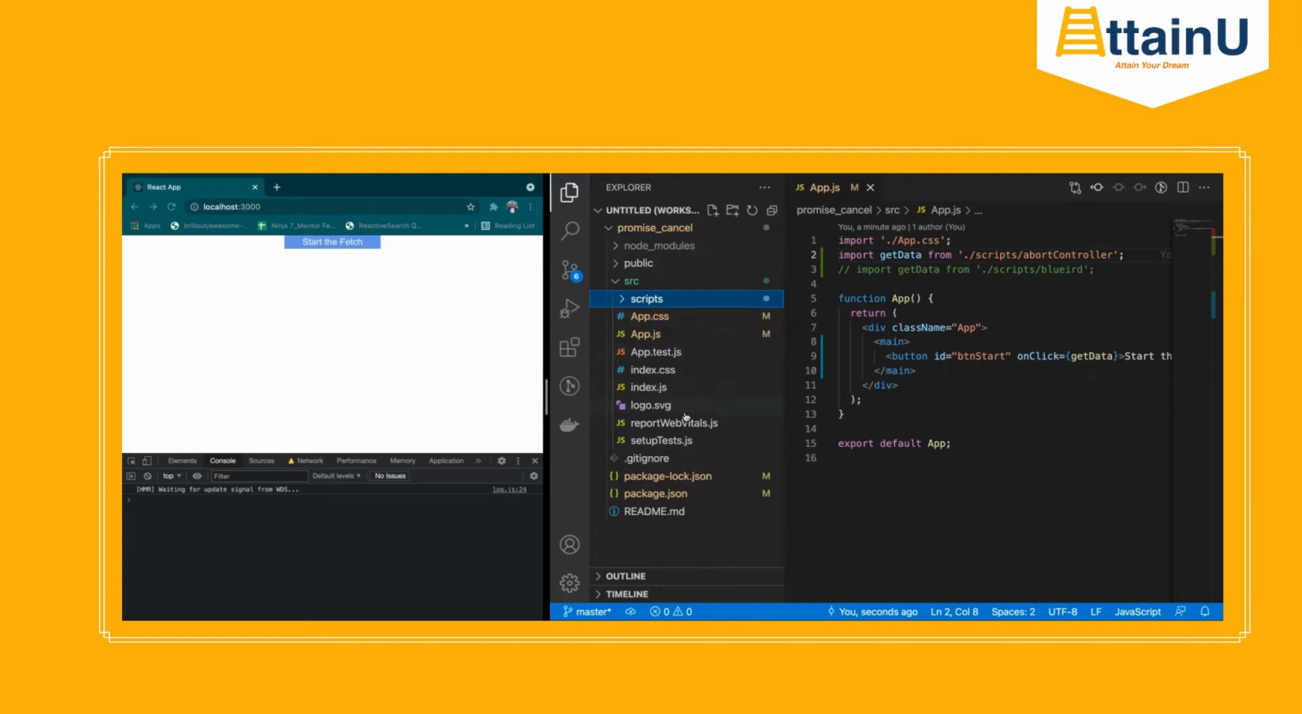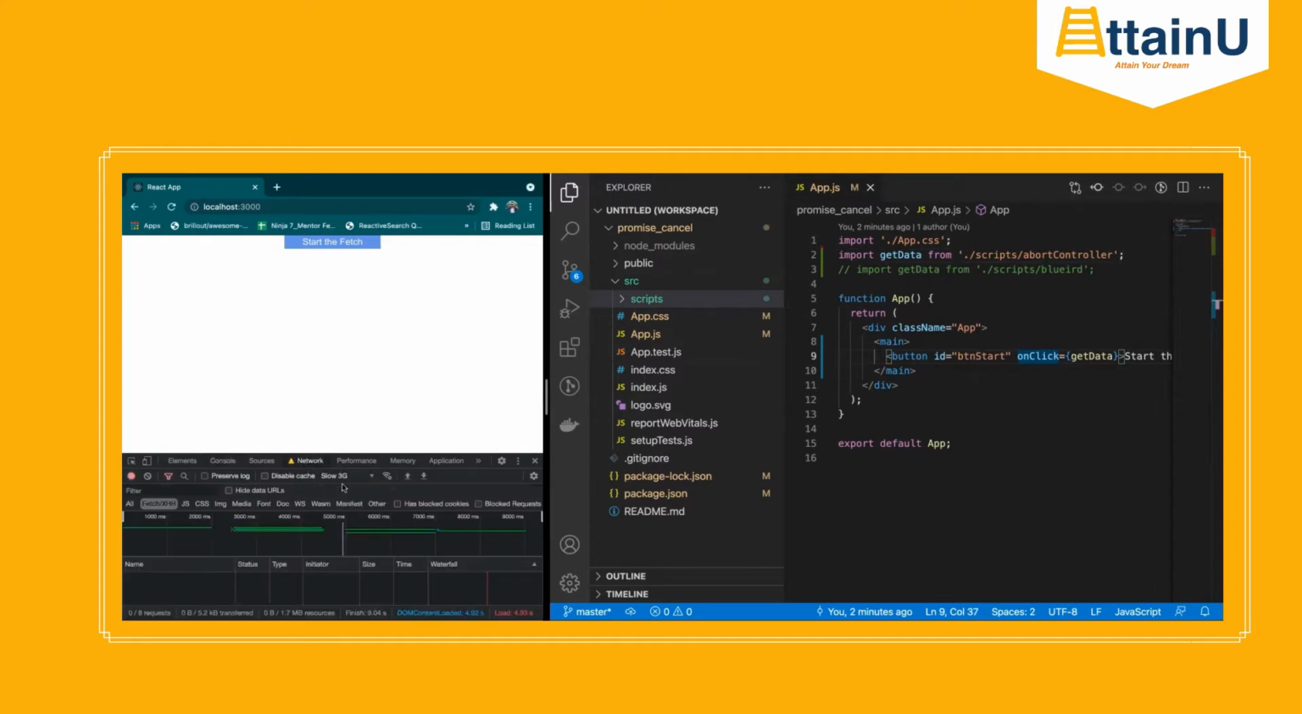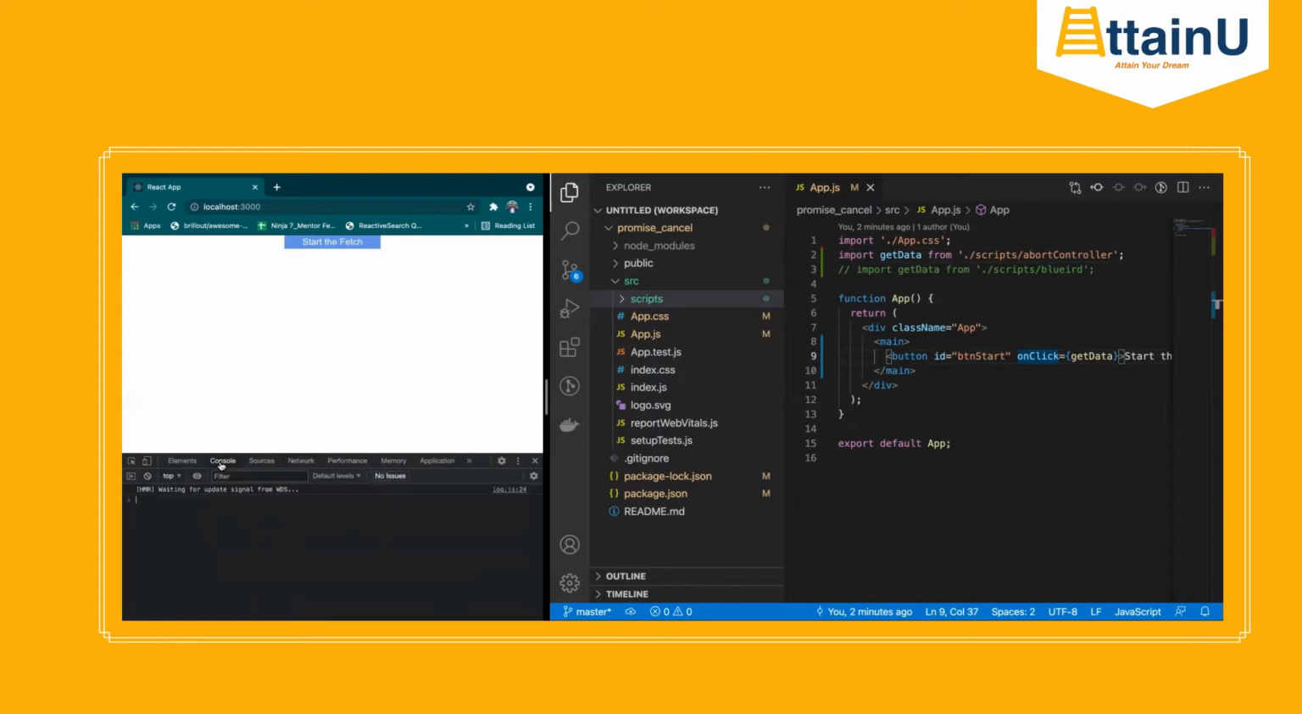I have a basic Create React app over here where I have a button. On clicking the button, I am making an API call using fetch, right? And with that API call, I want it to get cancelled if it is taking too much time. Okay. So first, let us switch to fast 3G or maybe no throttling, and make an API call.